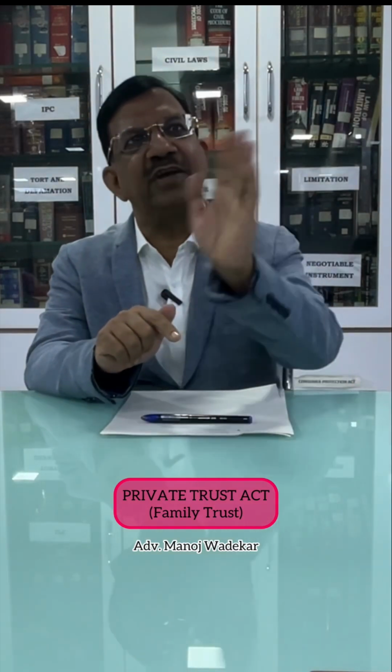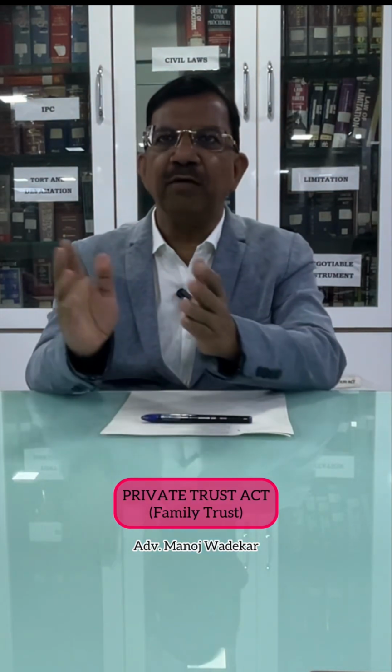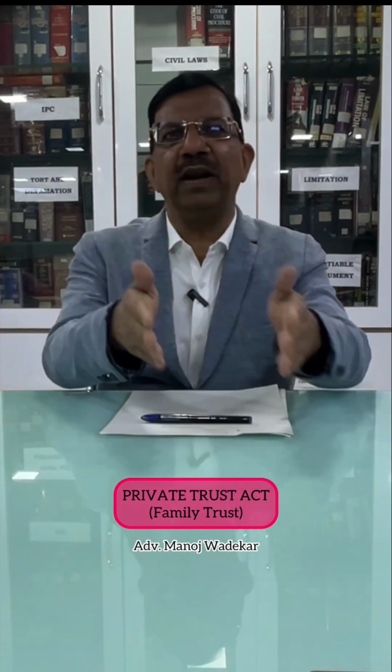This can be done even subsequent to the demise of the person who is the settlor of that trust, who puts his property in that trust, and there will be a group of beneficiaries to whom ultimately the property should go. Therefore, there are three parts in a private trust or family trust. One is the settlor, the person who wants to put his property in that trust for the management of that property in the way in which he wants.